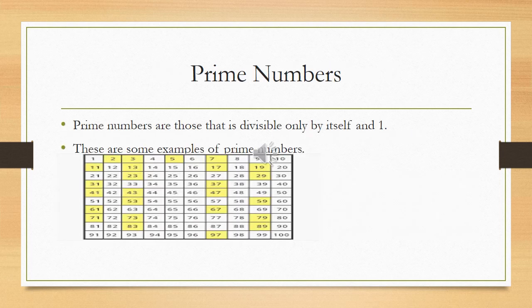The next topic is about prime numbers. What are prime numbers? Prime numbers are those that are divisible only by itself and 1. It means that those numbers which come only in their own table are called prime numbers, or we can say those which are not divisible by any other number except 1 and itself. These numbers are called prime numbers.